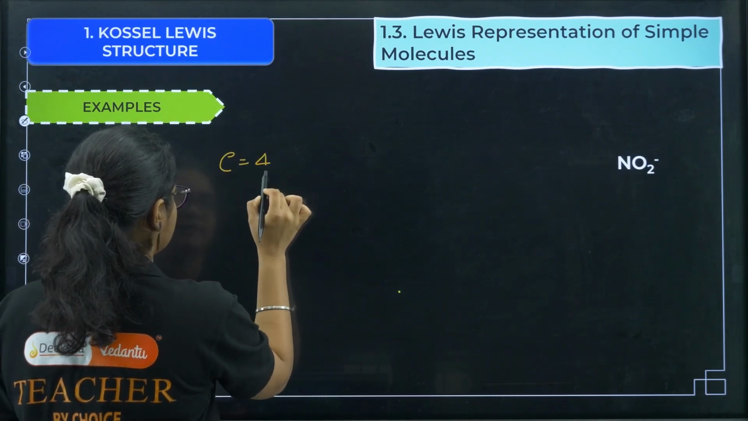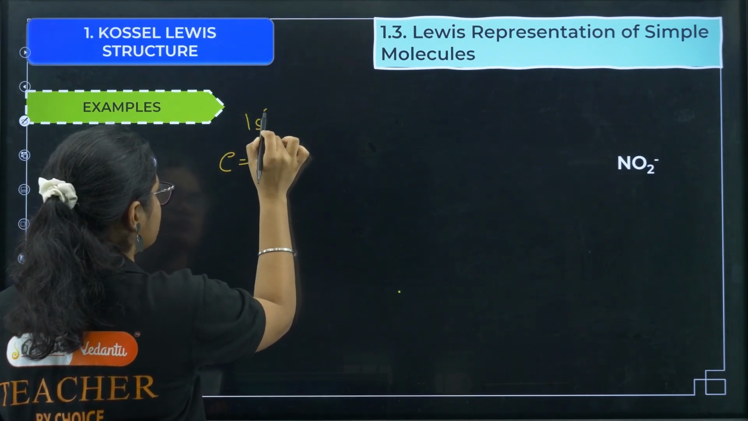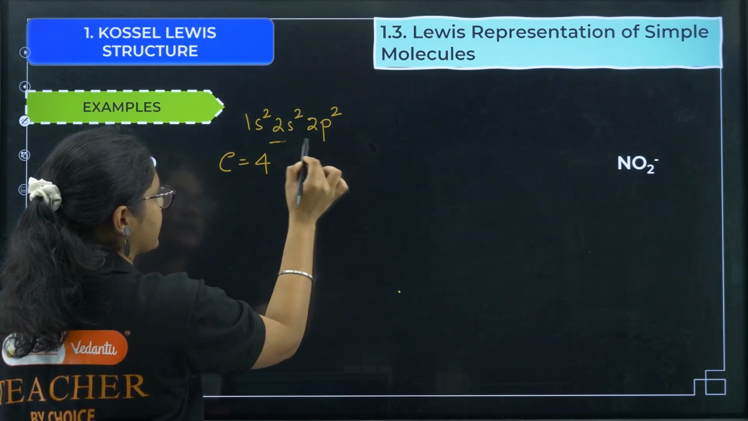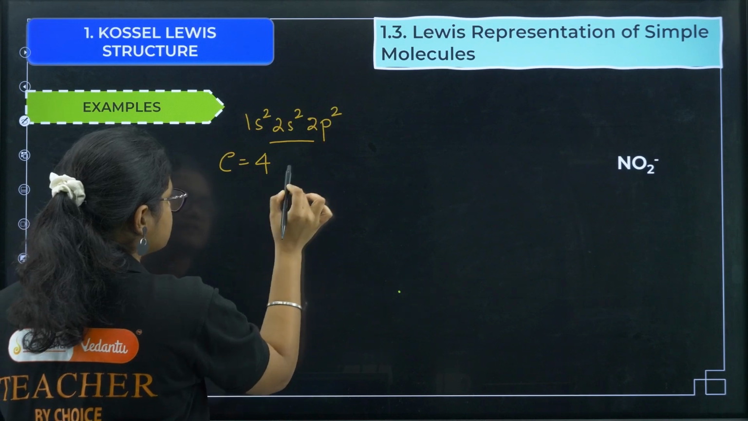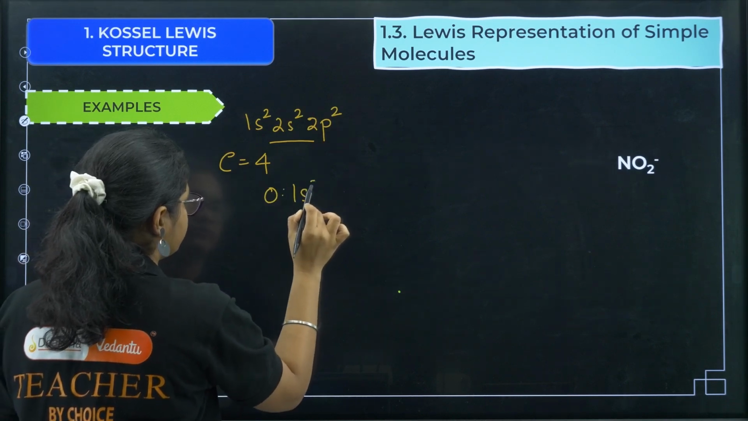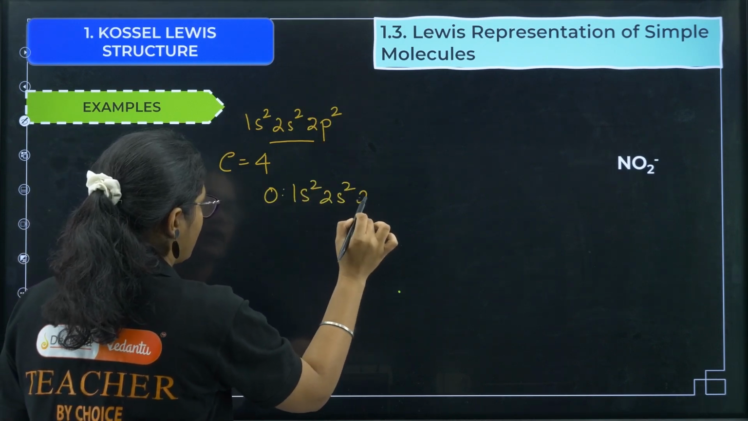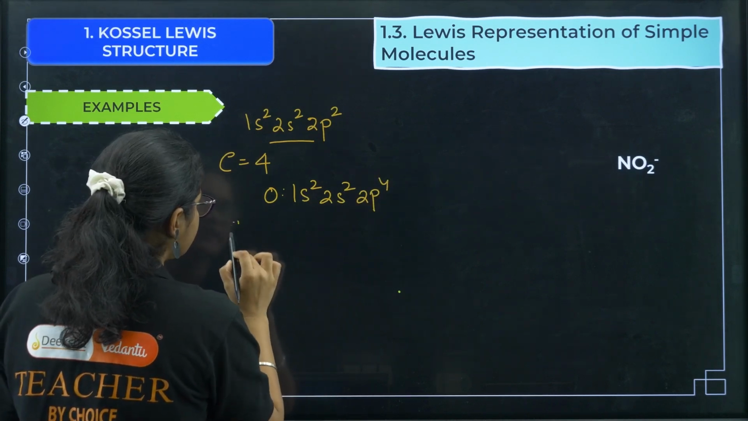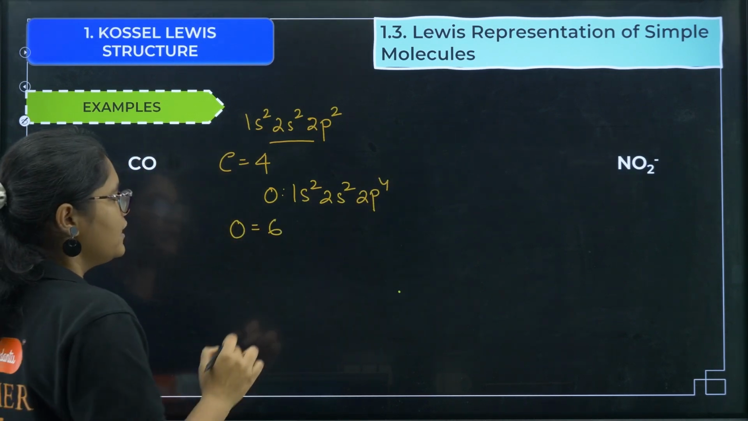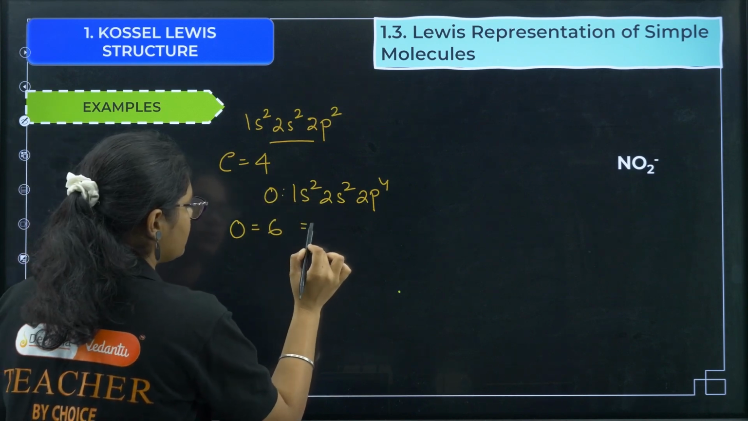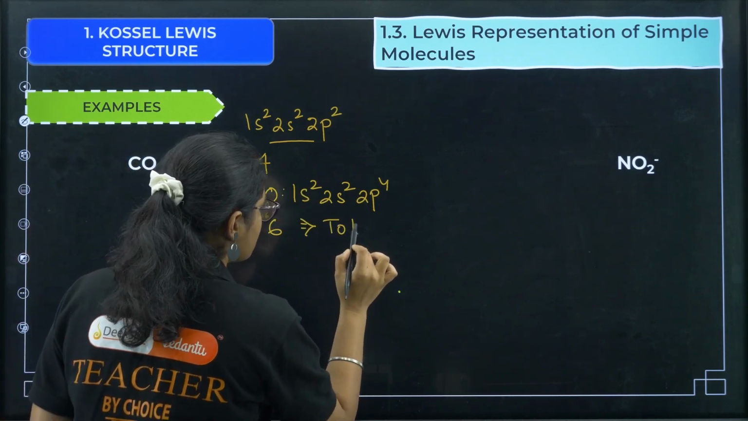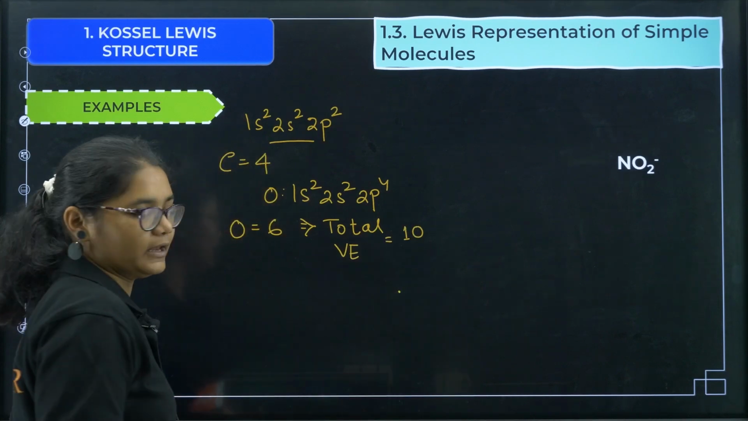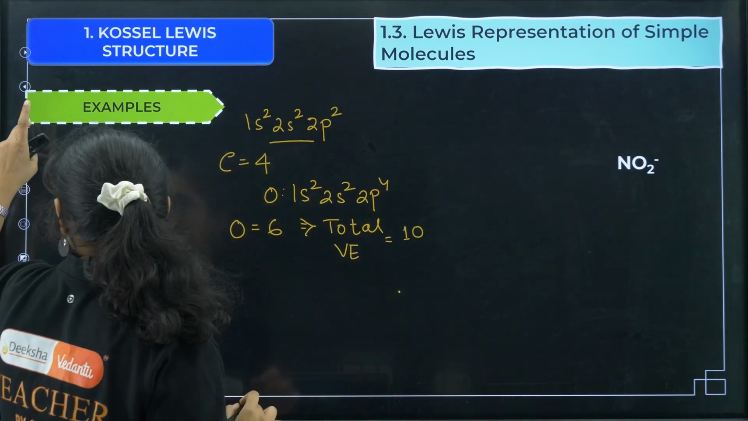Carbon has 4 valence electrons, if you see 1s2, 2s2 and 2p2. So in the second shell we have 4 electrons. Oxygen's electronic configuration is 1s2, 2s2 and 2p4, so oxygen has 6 valence electrons. So the total number of valence electrons is 6 plus 4, that is 10. 10 valence electrons are there.